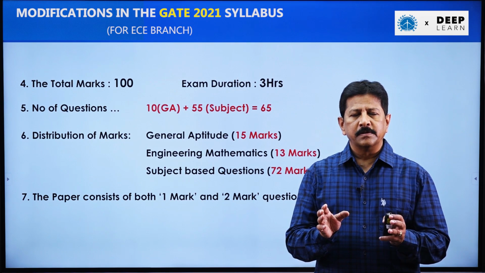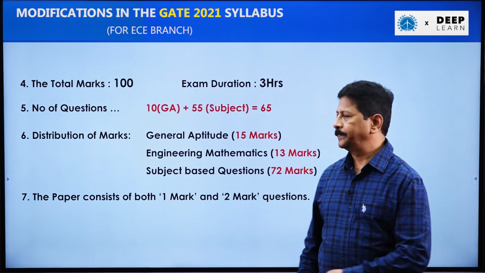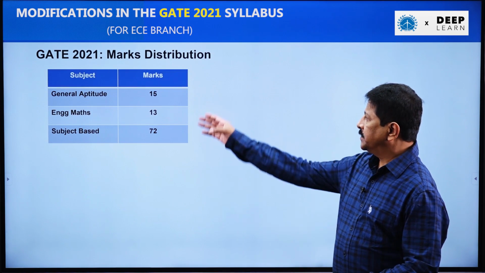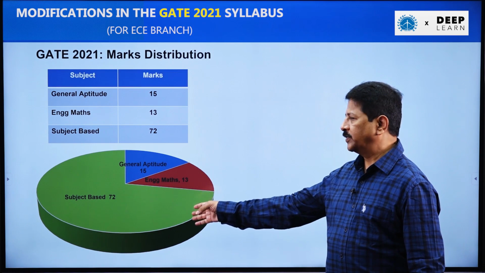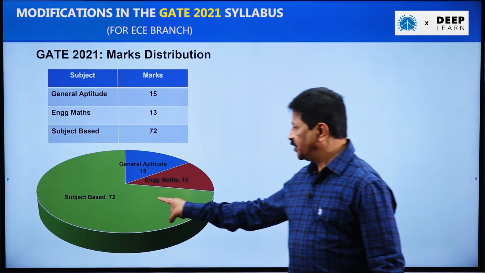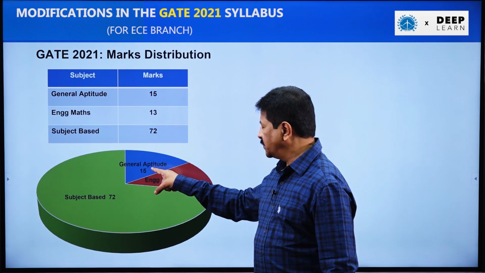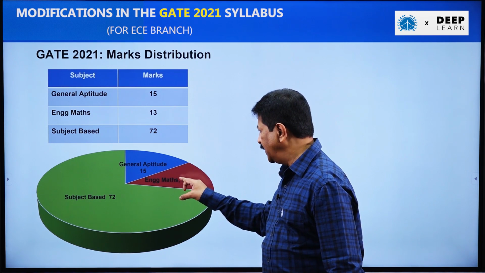All the questions are classified into 1 mark and 2 marks. So this is the distribution of the marks and this is the corresponding pie chart. So the lion's share comes from subject based questions, and the next priority goes to general aptitude and third priority goes to engineering maths.